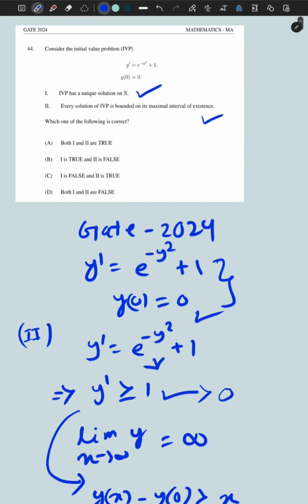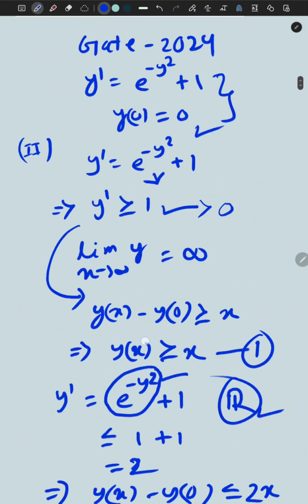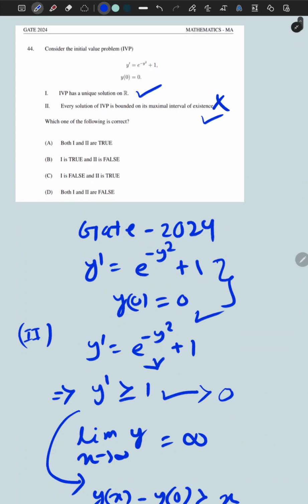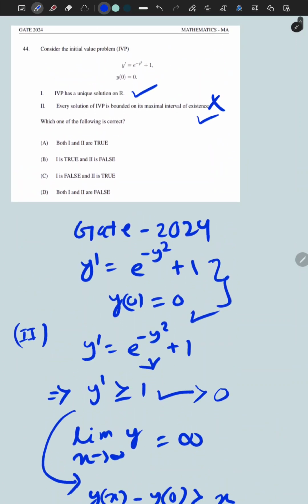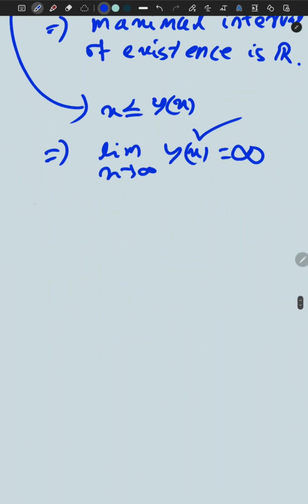So option 2 is false. Option 2 says that every solution of this initial value problem is bounded on the maximal interval of existence, but we have shown that the maximal interval of existence is R, and on R it is unbounded: it goes to infinity when x goes to infinity. So option 2 is false. Now to check option 1, which says that it has a unique solution, we will mainly apply the Picard-Lindelöf theorem.